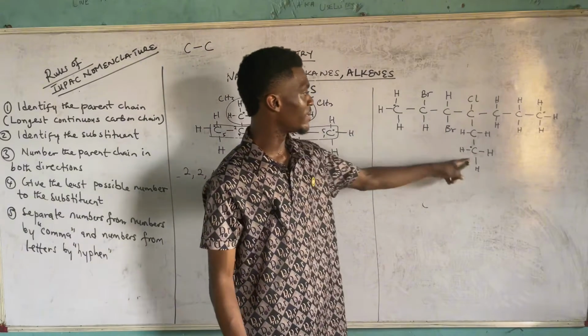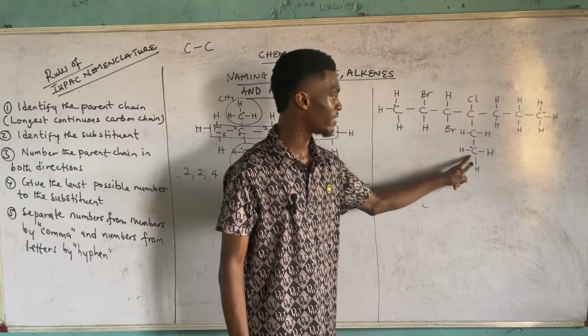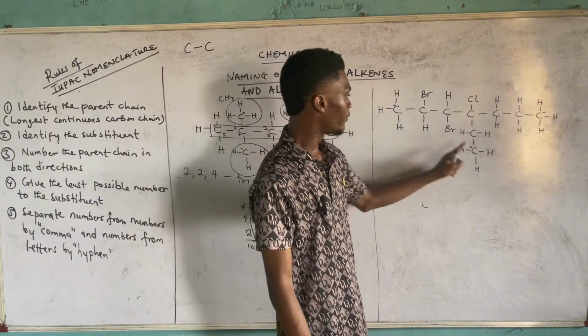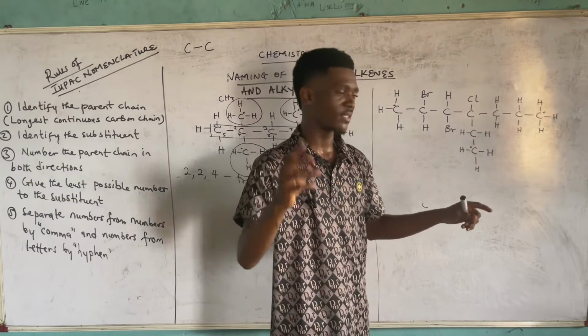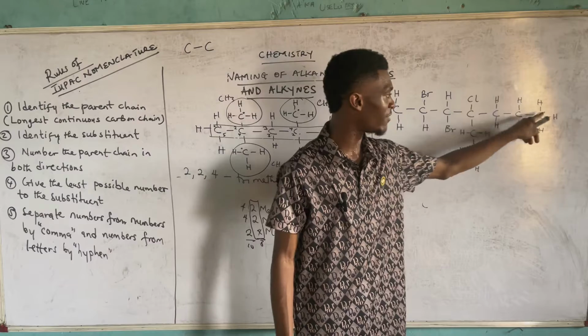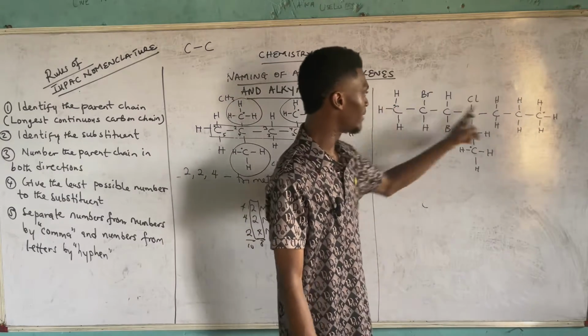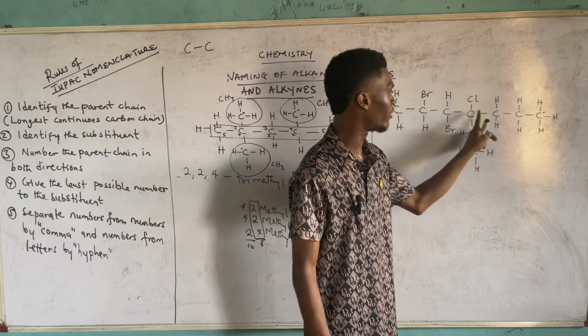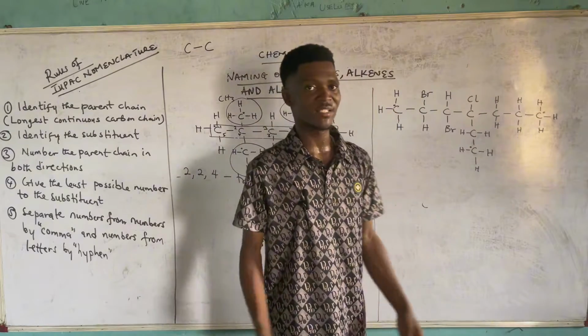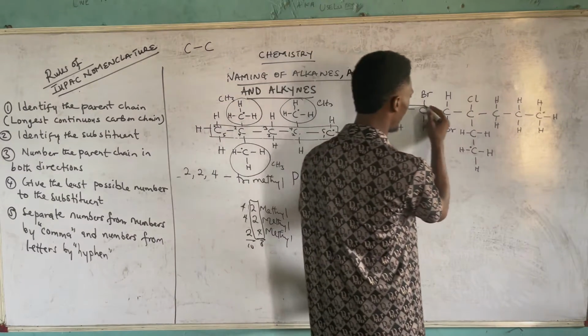If you link this to this, that becomes 1, 2, 3, 4, 5, 6. Let's confirm again. If you link this to this, because we are only having 3 dots there, 1, 2, 3, 4, 5, 6. That's this 6. What about if you link this to this? Let's confirm. 1, 2, 3, 4, 5, 6, 7. So it's obvious that 7 is the longest. So you just group them like this.